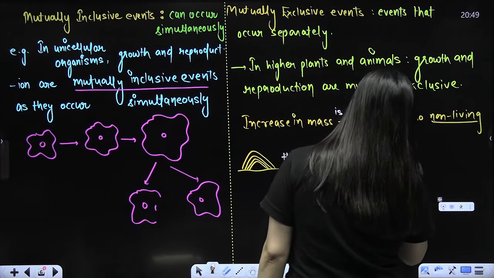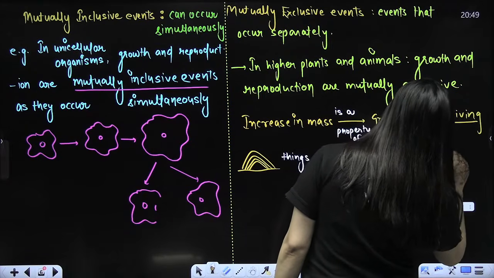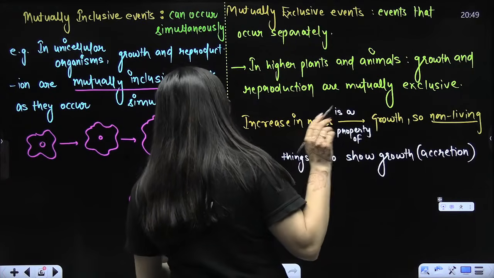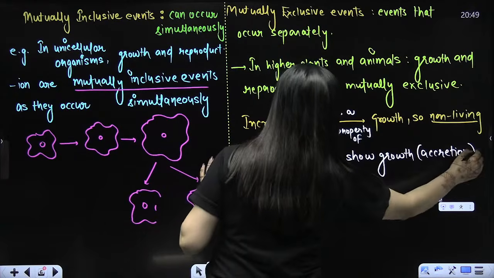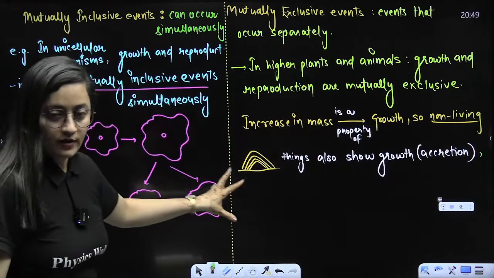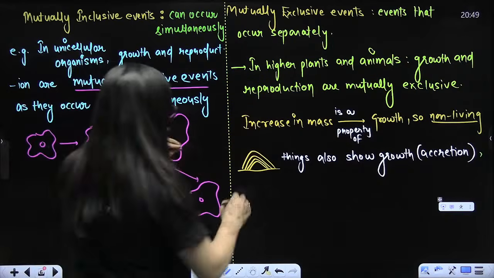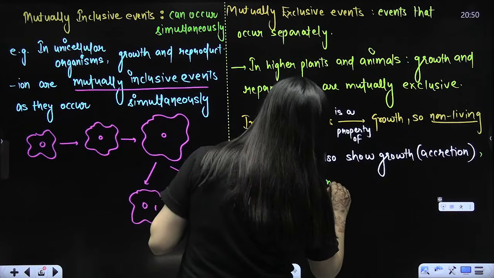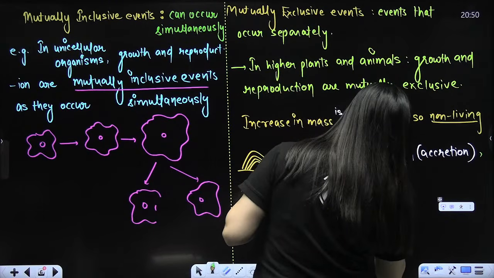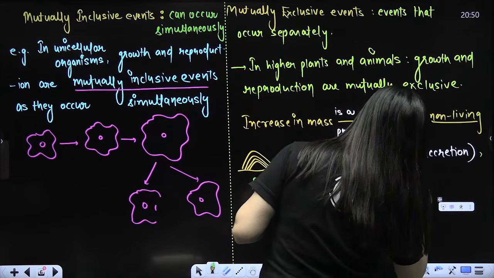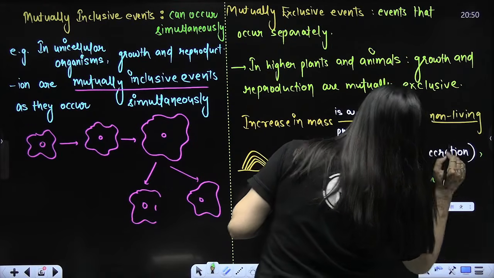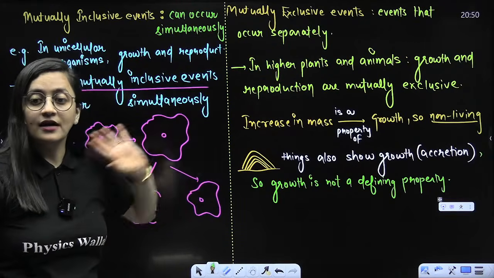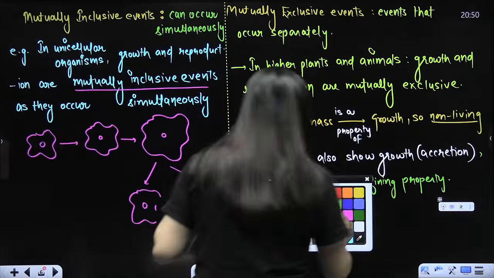Non-living things also show growth, yes or no? No doubt it is due to accumulation. It is accretion, but still they are showing it. So increase in mass is a property of growth. So non-living things also show growth. So growth is not a defining property, right? Growth is also best friend with non-living beings. So living beings are like, we are not going to consider you as the defining property. So this is all about the growth part, beta.